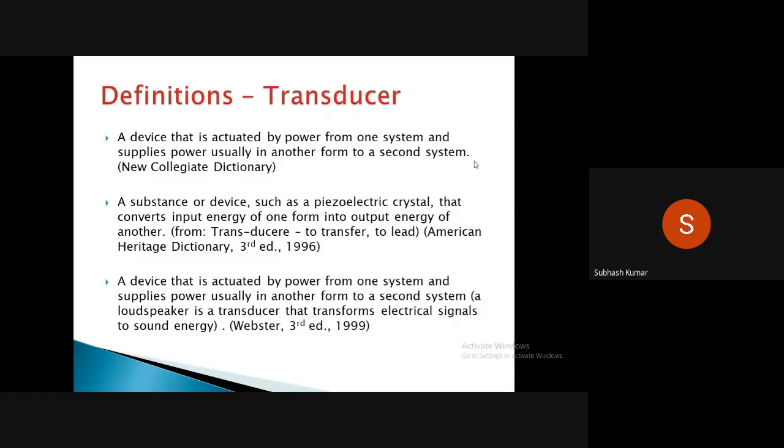The third is a device actuated by power from one system and supplying power, usually in another form, to a second system, like a loudspeaker, which transforms an electrical signal into sound energy. That conversion is what is called the transducer.